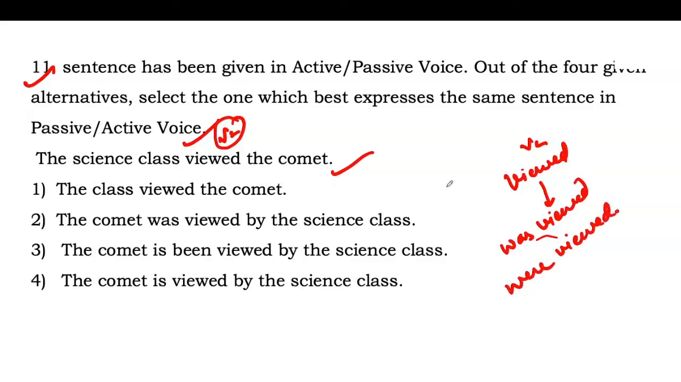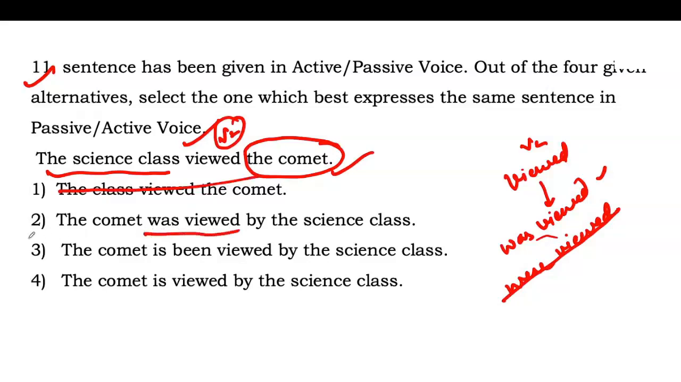Okay. And the subject is the science class. This will be the object of the preposition "by", and here the object will be the subject in passive voice. So according to the comment, we will prefer "was viewed". So this one is wrong. Okay. So check the answers. So this one is also wrong. "Was viewed" is here. So this can be the answer. "Is being viewed". This one is also wrong. "Is viewed". This one is also wrong. So option number second will be the correct.